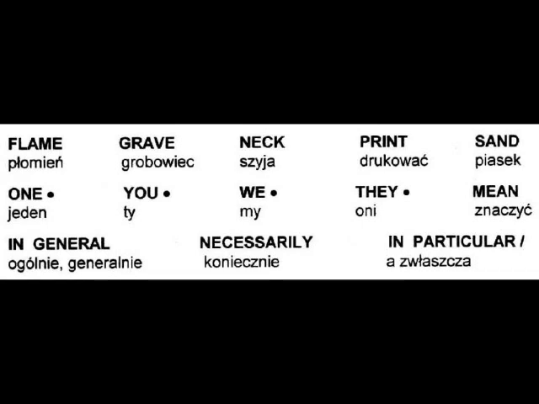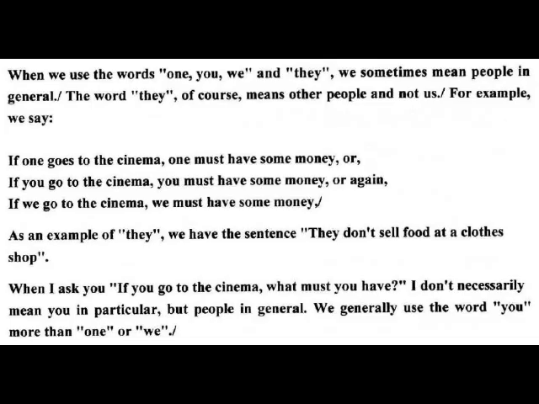1. You, we, they. Mean, in general, necessarily, in particular. When we use the words one, you, we, and they, we sometimes mean people in general. The word they, of course, means other people and not us. For example, we say, if one goes to the cinema, one must have some money. Or, if you go to the cinema, you must have some money. Or again, if we go to the cinema, we must have some money.